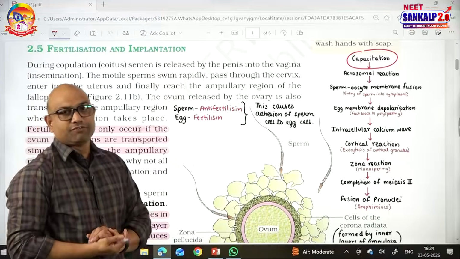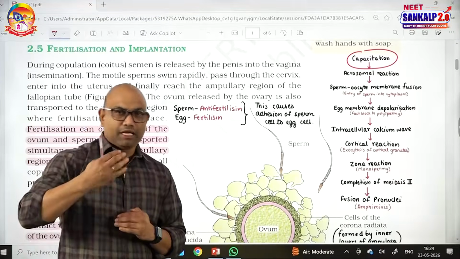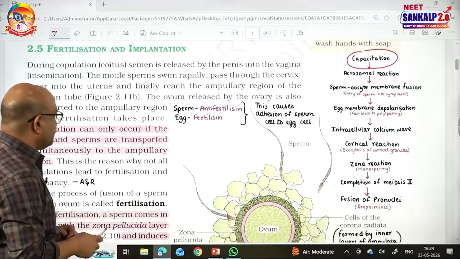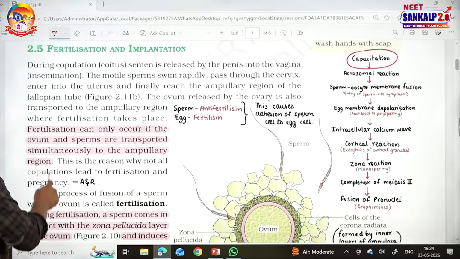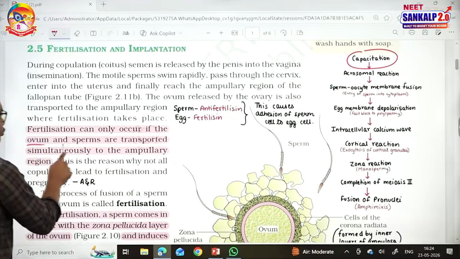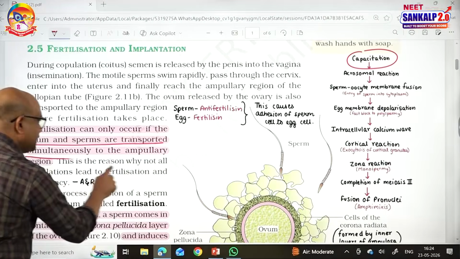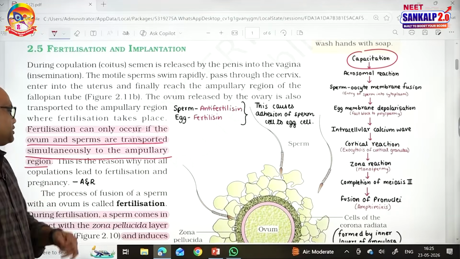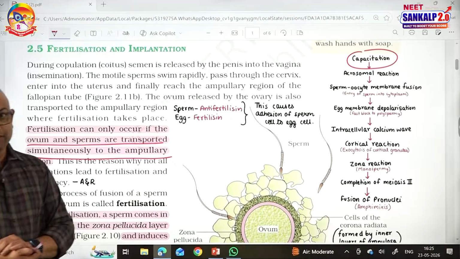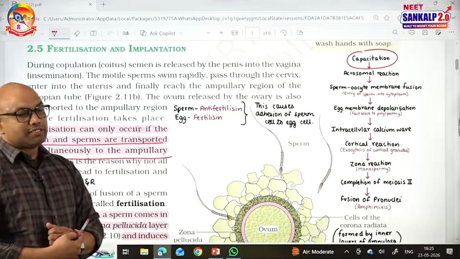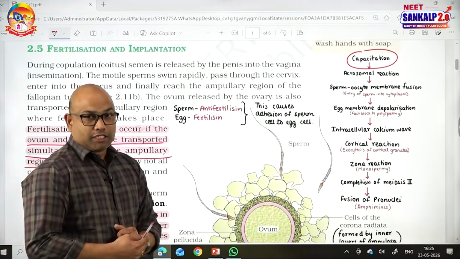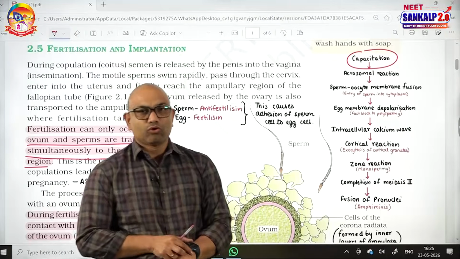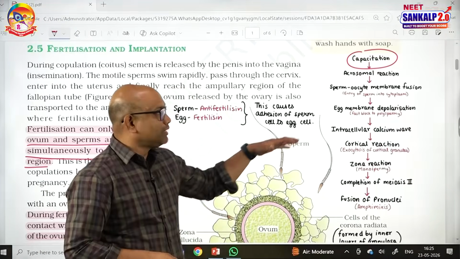After capacitation, the sperms will reach the fallopian tube. Simultaneously, the ovum should reach the fallopian tube; fertilization can only occur if the ovum and sperms are transported simultaneously to the ampullary region. This is the reason why not all copulations lead to fertilization and pregnancy. Once sperm and ovum reach that area, the sperm undergoes certain changes called the acrosomal reaction.